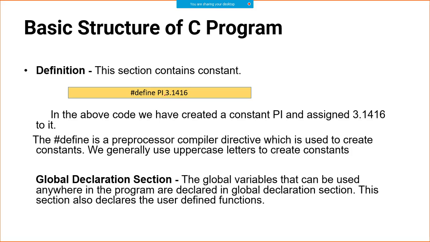So P is capital, I is capital, and you are assigning a value. An important observation you should make here is that you are not writing equal to. Equal to is not written, you can see here. It is just pi and a space. So that value gets assigned, right? And this hash define is a preprocessor compiler directive. This is very important. Preprocessor compiler directive, which is used to create a constant. We generally use uppercase letters to create a constant, right? Generally, it's a guideline only. It is up to you whether you want to follow it or not.